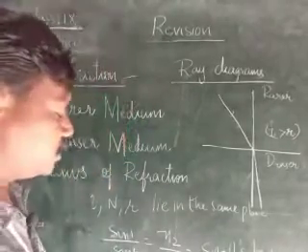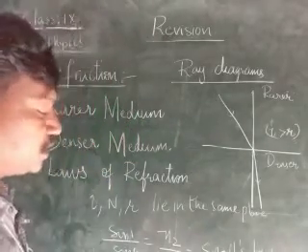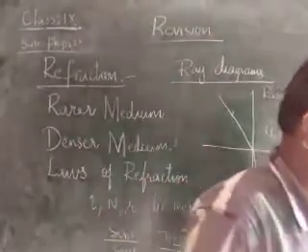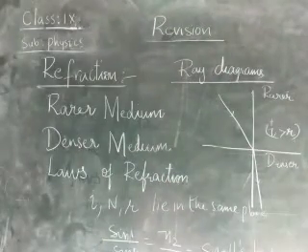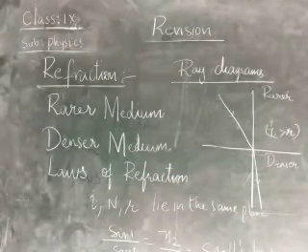Sin I by sin R is equal to N2 by N1 is called Snell's law, children.